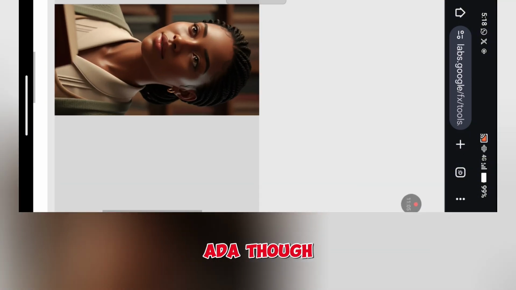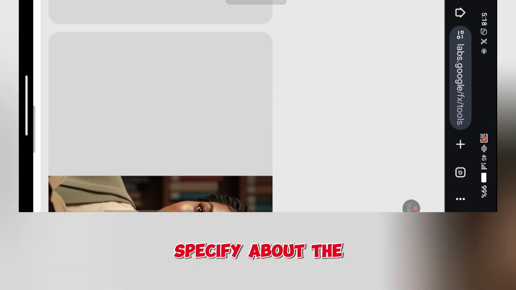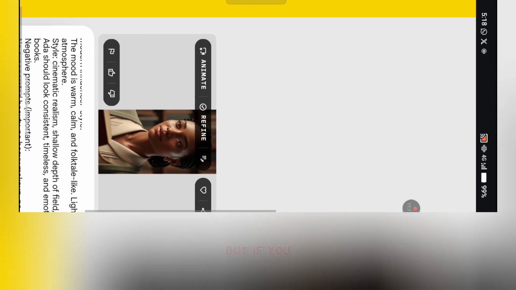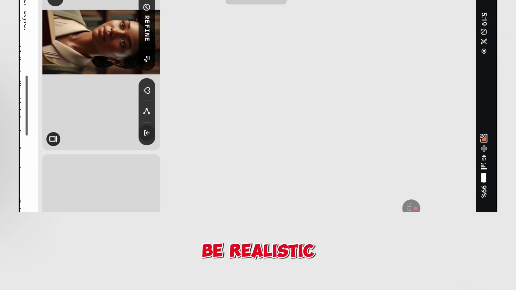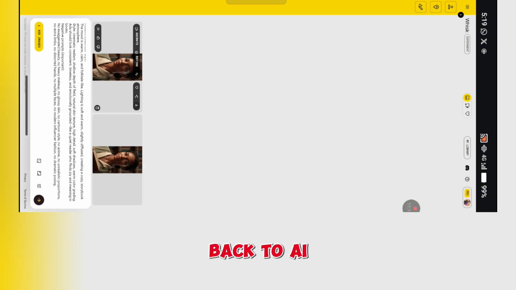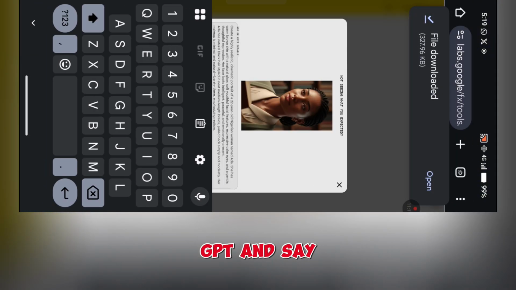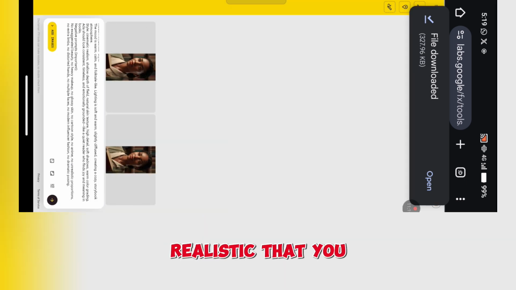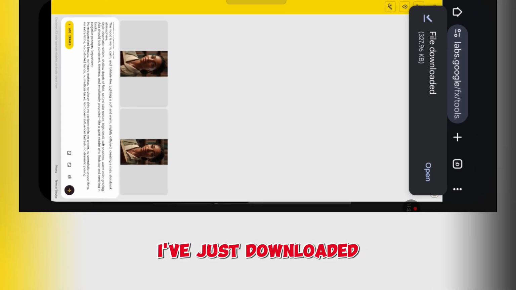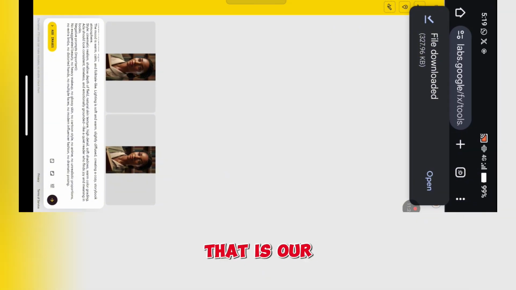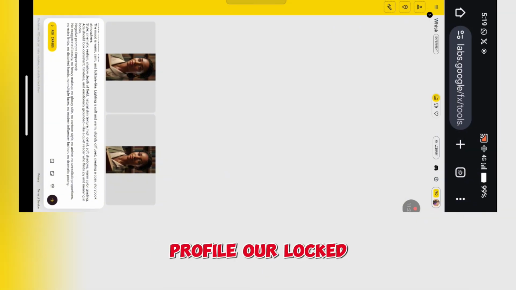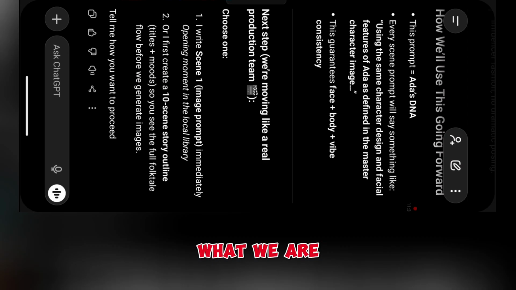Okay, this is Ada, though I didn't really specify about the realism. I don't want to dwell on that, but if you want it to be realistic, you can go back to AI like ChatGPT and say you want it realistic, that you don't want this. So I've just copied that. Okay, I've just downloaded that. That is our profile, our locked in character, our character for what we are going to be creating.